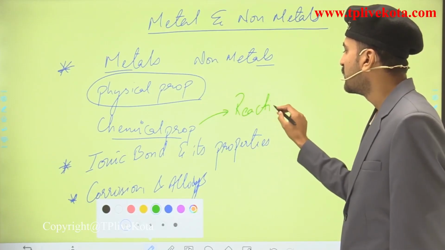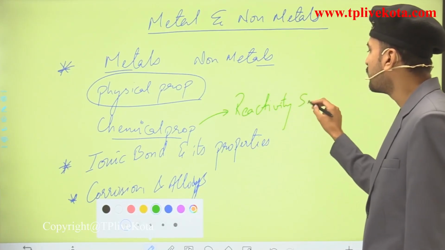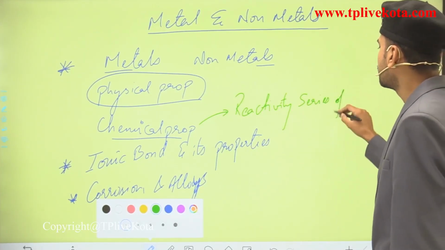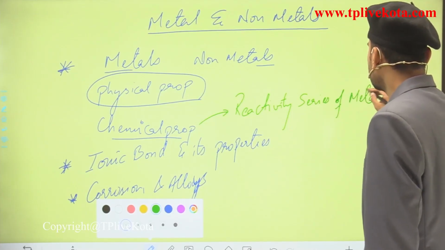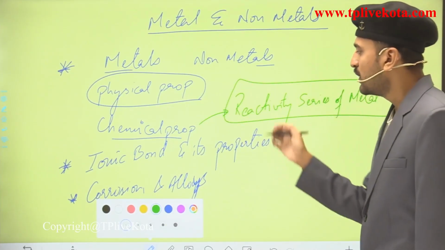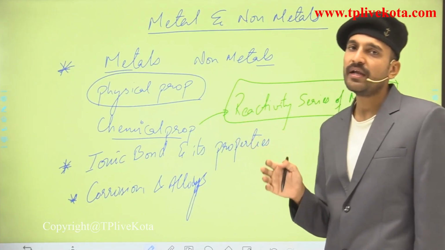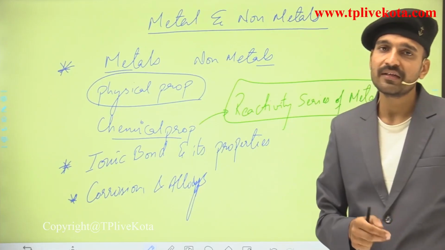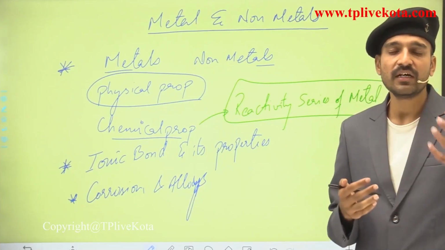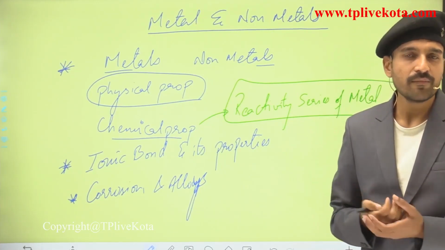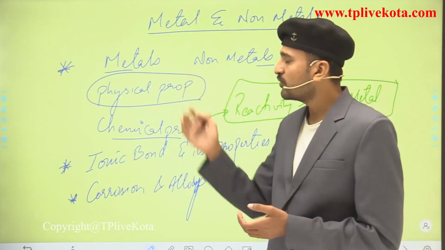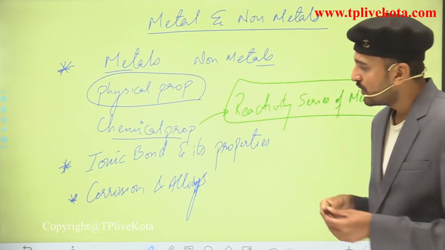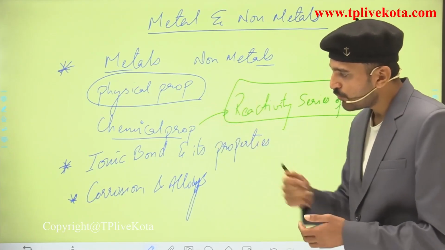So the reactivity series of metals you are also going to study here. Depending upon the reactivity series of metals, we will be seeing and determining the chemical properties of the metals, how the metals react with other metals, what their reactions are, and also their reactions with non-metals. Now these are the three important parts of this chapter.